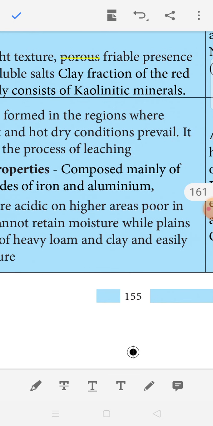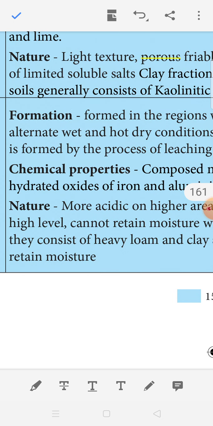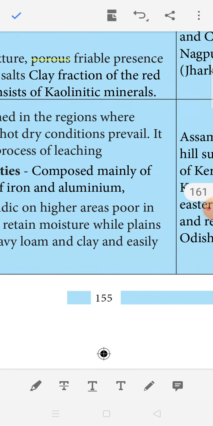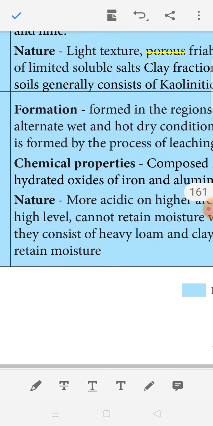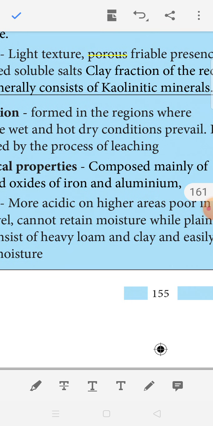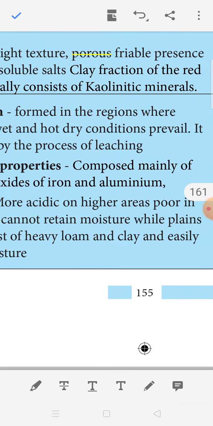Cannot retain moisture while plants. They consist of heavy loam and clay and easily retain moisture. ஈஸியாக மாய்ஸ்டரை ரீட்டைன் பண்ணிக்கும். So this soil consists of heavy loam and clay. It contains heavy loam and clay and also easily retains moisture.